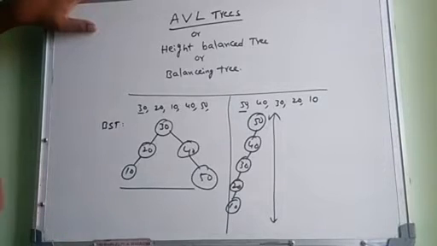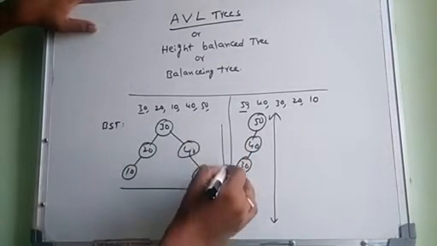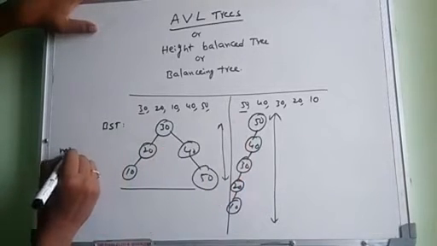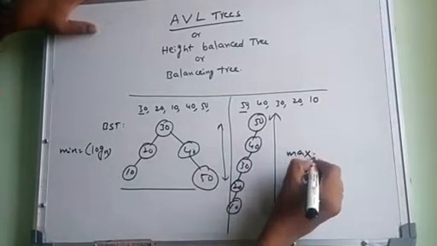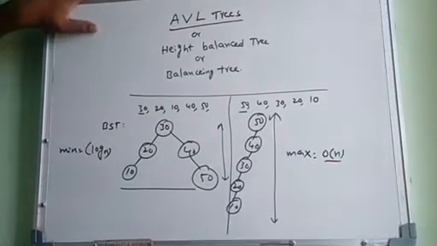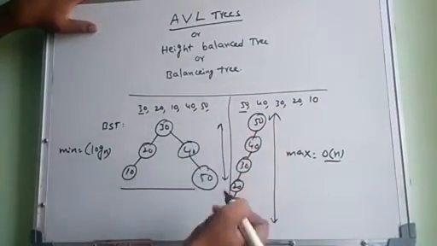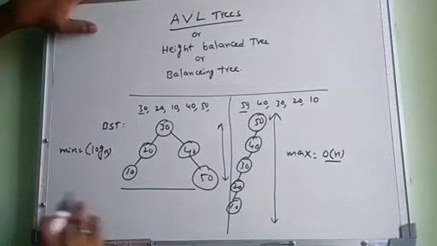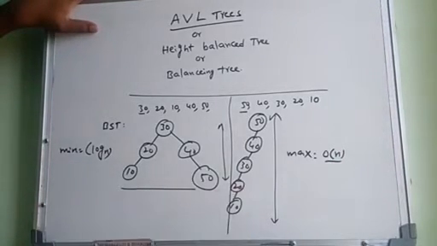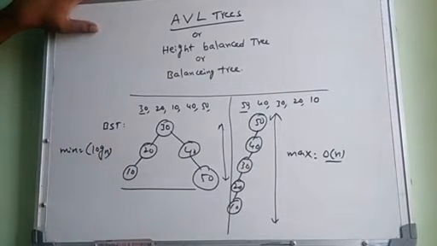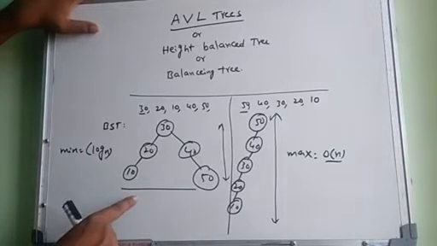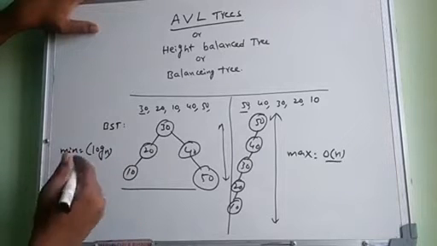The minimum height of a binary search tree is log n, and the maximum height is big O of n. How many nodes there are determines the height. There is no proper arrangement. If the size increases, there is no concept implemented in the binary search tree to reduce the height of the tree to a minimum level.